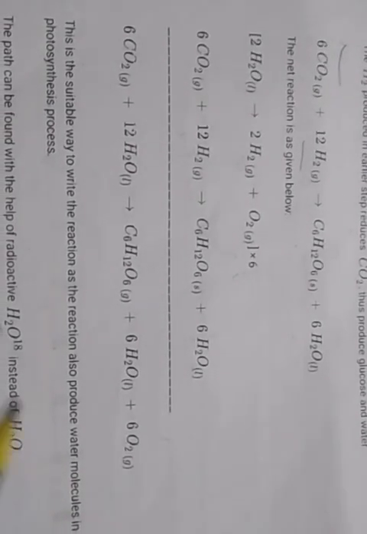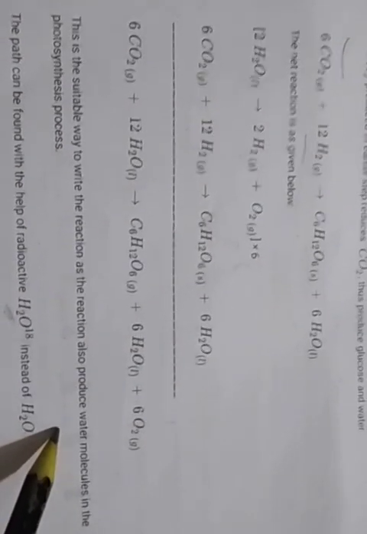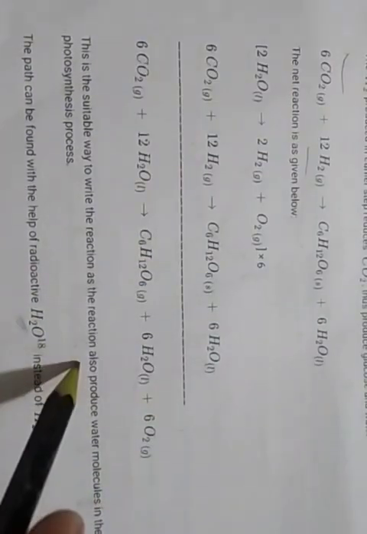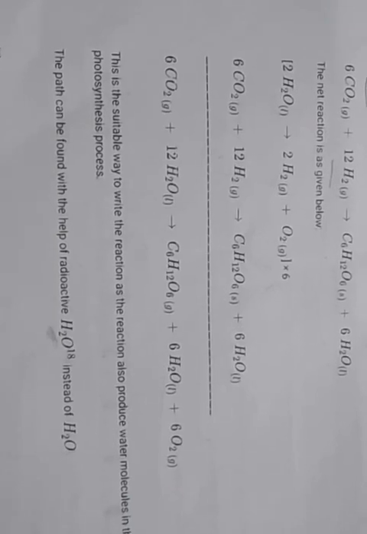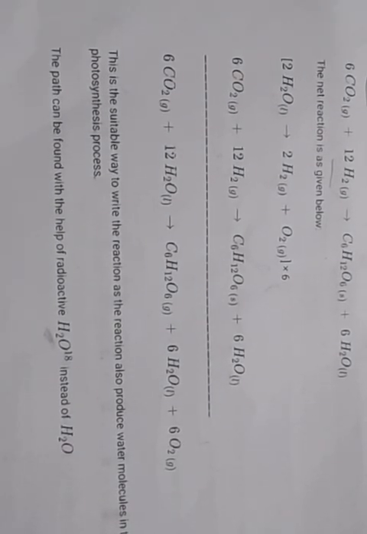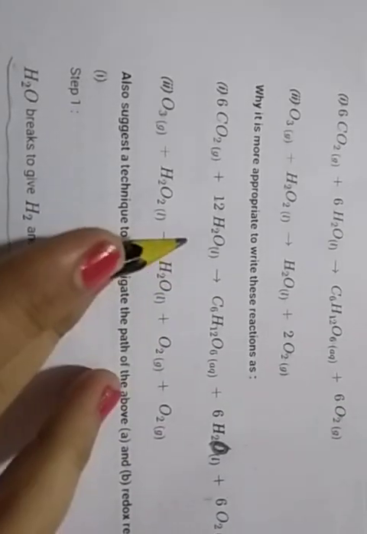So this is the suitable way to write the reaction, as the reaction also produces water molecules in the photosynthesis process. So the path can be found with the help of radioactive H2O18 instead of the water. Second one is ozone.